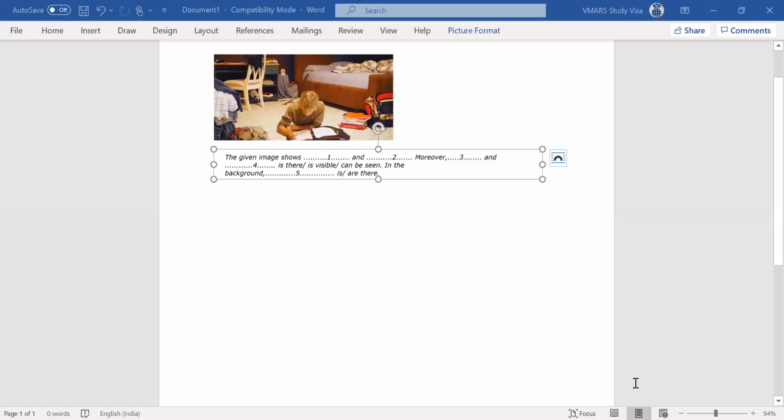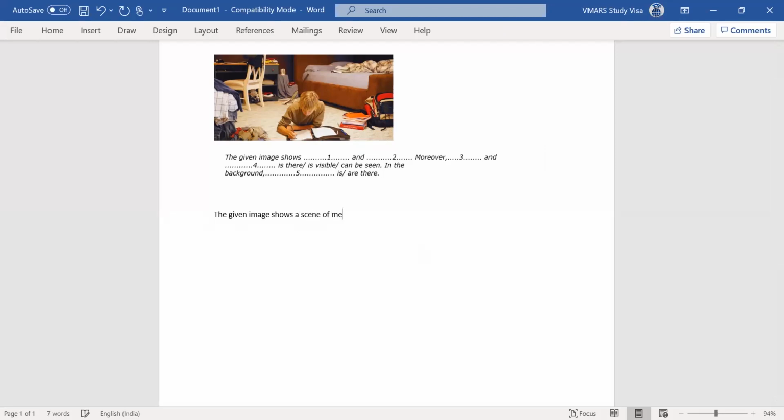Okay, so what I've done is taken a random image from Google, and I have copy pasted the template here so that I can show you how I'm using this template. Now look over here. The given image shows, you can write, a scene of a messy room. Okay, we can say a scene of a messy room, and a boy is seen doing his work.